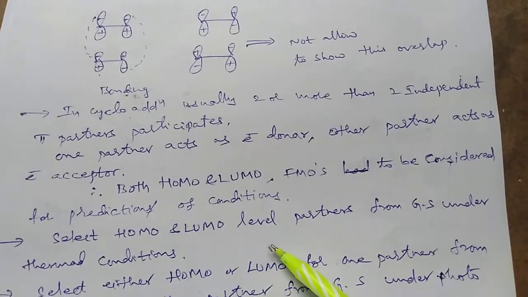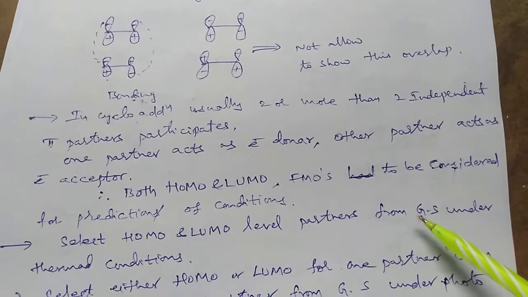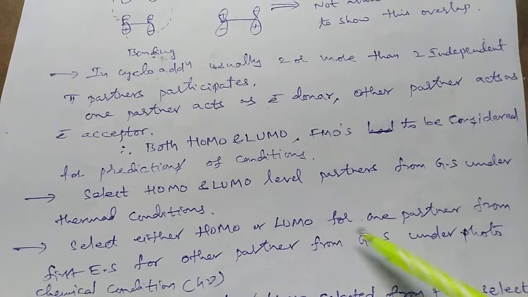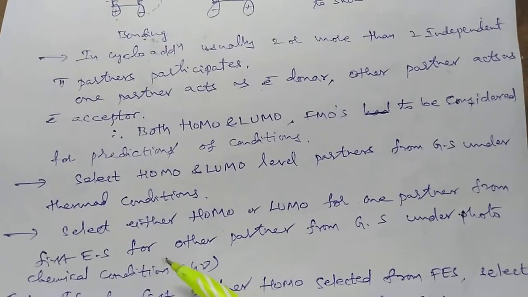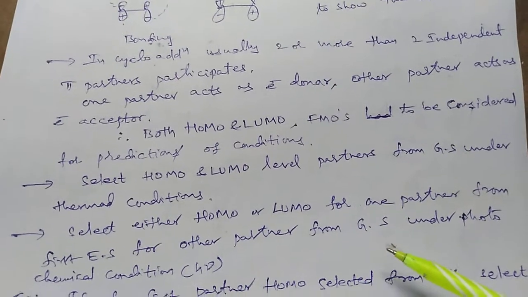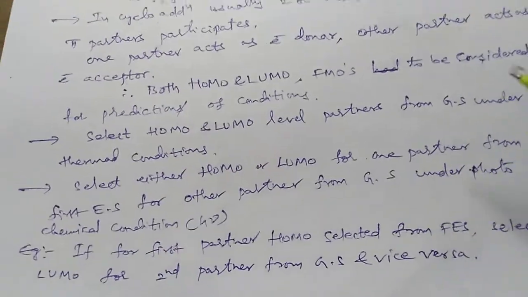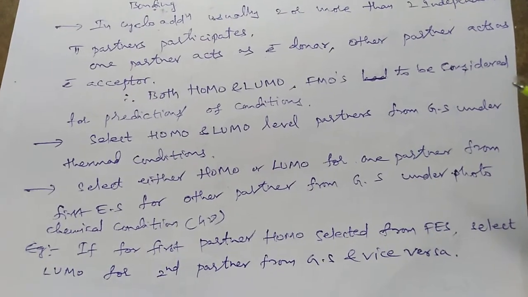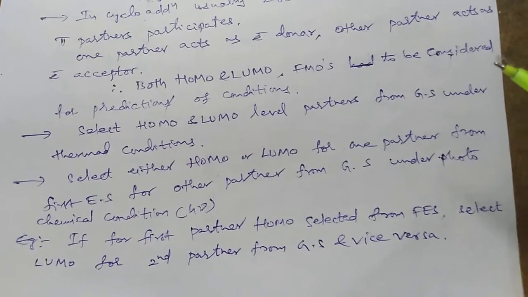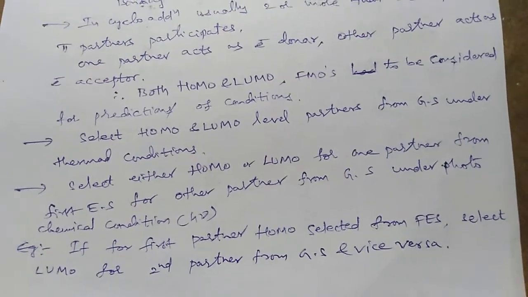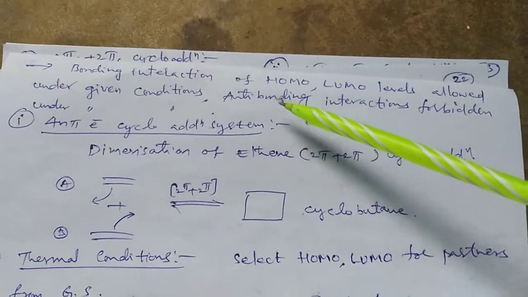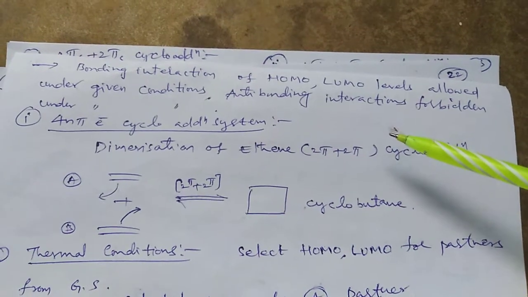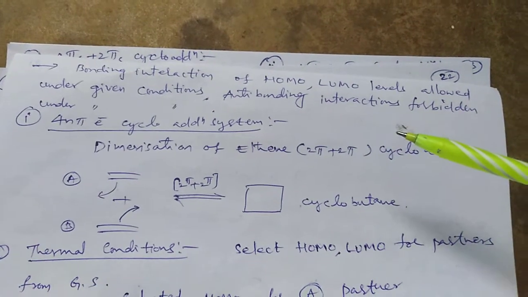Select HOMO and LUMO levels of the partners from the ground state under thermal condition. Under photochemical condition, that is h nu, select either HOMO or LUMO for one partner from the first excited state, and for the other partner from the ground state. For example, if for the first partner HOMO is selected from the first excited state, select LUMO for the second partner from the ground state, and vice versa. Bonding interaction of HOMO-LUMO levels is allowed under given conditions, and anti-bonding interactions are forbidden under given conditions.